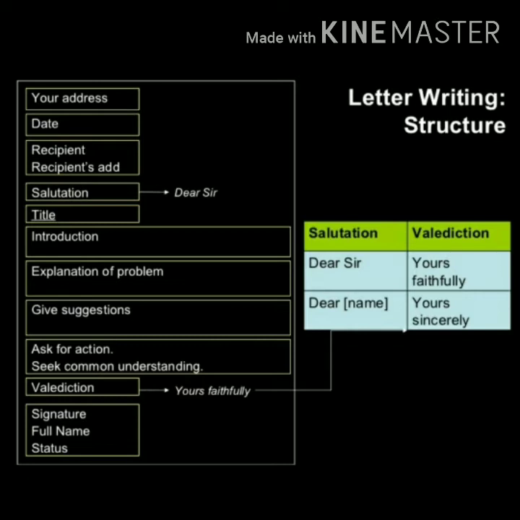Then comes your complimentary clause. Here it is written as valediction, but you keep in your mind that this is called the complimentary clause, where you will close your letter with the words yours faithfully, yours sincerely, and like that. Then comes your signature and your full name, and you can write your designation or your status as well. Status is completely optional. If you want to write your status and designation, you write. Otherwise, you can skip it also.